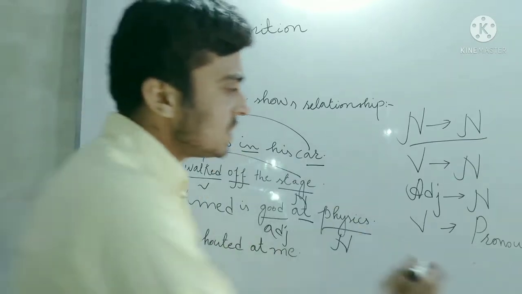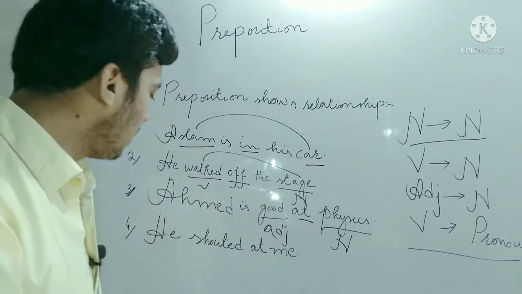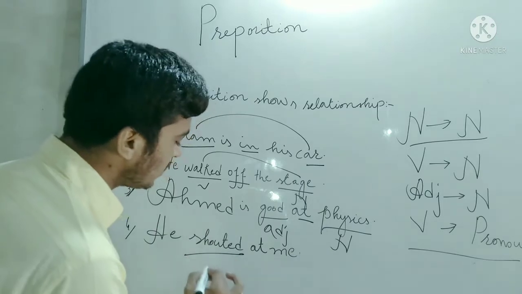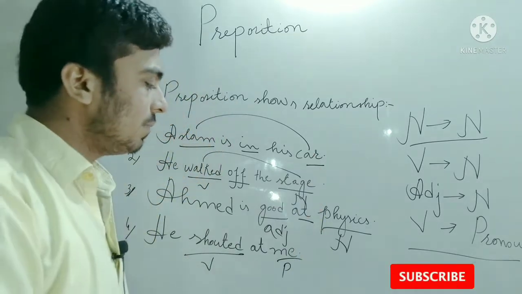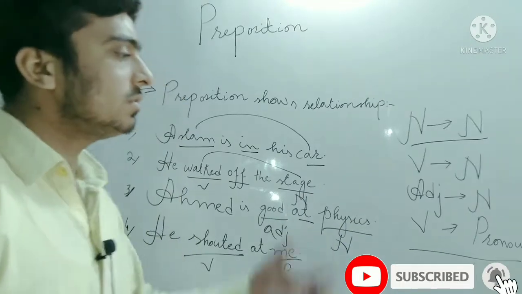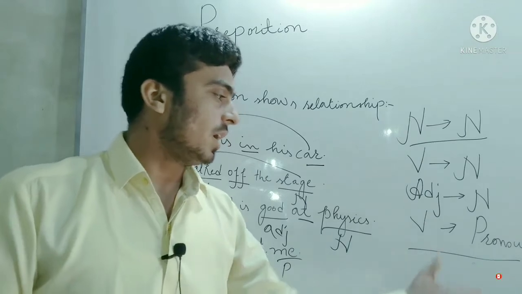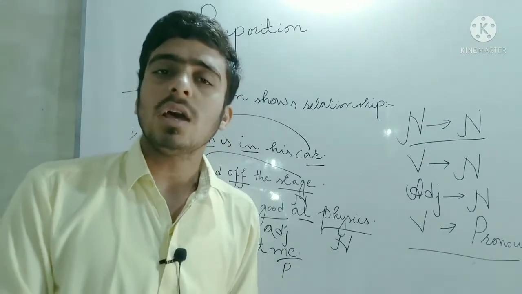In the last example, the preposition shows the relationship between verb and pronoun. Shout is a verb and me is a pronoun, so you can use a pronoun instead of a noun. You have seen that a preposition shows the relationship between these parts of speech, and it can show the relationship between other parts of speech because a preposition is a relating word.